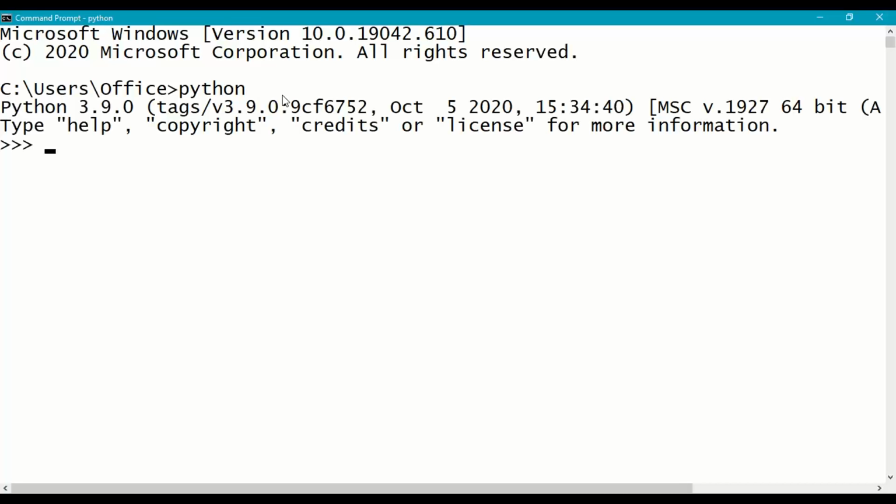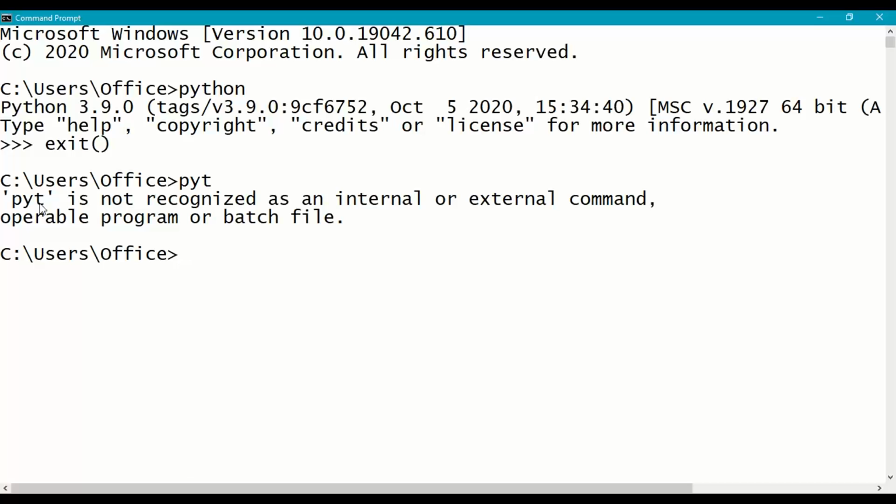When we type this command, we'll get the Python version which is installed in our system, and we'll get the Python interactive mode. Now if Python is not installed in our system, we'll get an error. So I'll say exit here, the exit function from Python. For example, I'll type something like pyt.